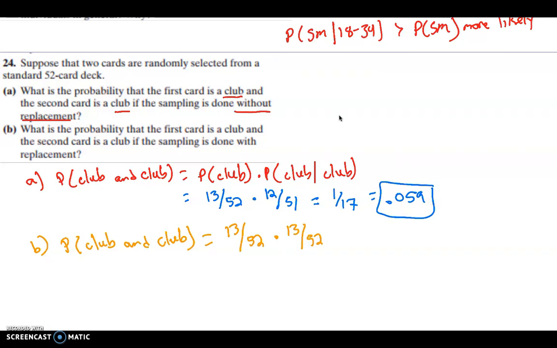And so this actually reduces to 1/16, which is 0.0625. So notice how "without replacement" changes the probability of getting two clubs. If we keep the card out, it's different than if we look at the card and put it back into the deck. Hopefully that makes sense in your mind, but now we can see the math behind it as well.